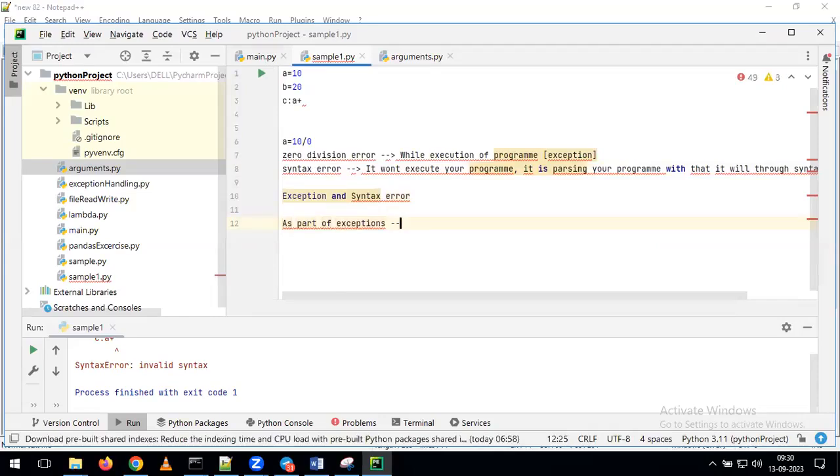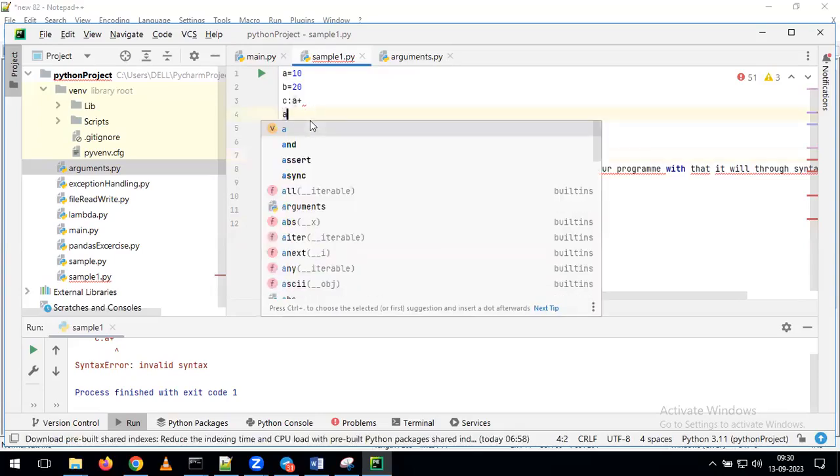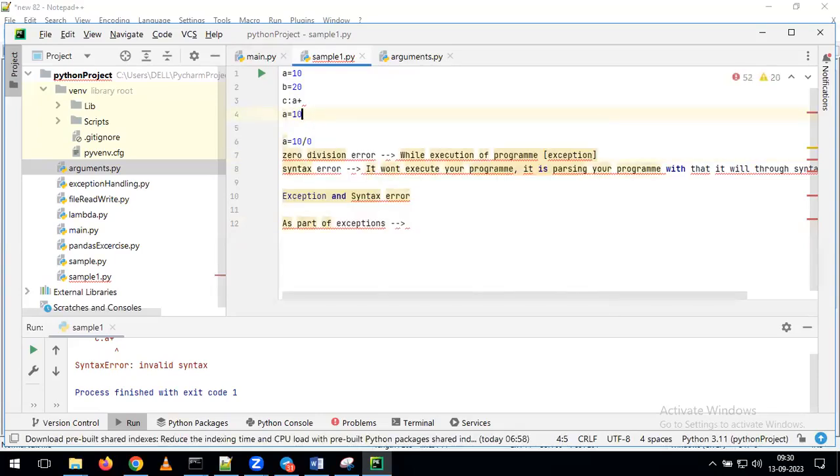tell me, as part of these exceptions, are we going to see only one kind of error, or can we see different types of errors? I gave one example called a zero division error. This is one of the exceptions. In the same way, can we see other types of errors or not? For example, I am giving simply a is equal to 10 plus 3. Now tell me, if I am going to run this program, whether it will run or it will give any kind of error.